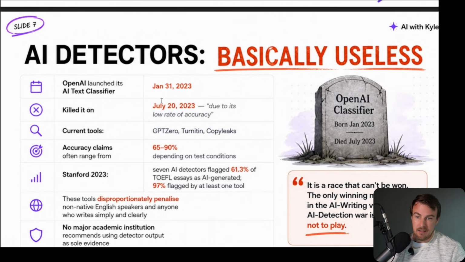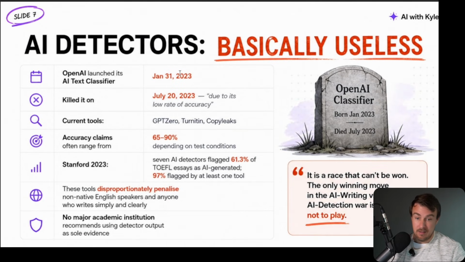AI detectors. I think it is worth talking about these because I see them popping up all of the time, especially people spamming in my comments on social media. Oh, you should use Turnitin, or you should use Copyleaks, or whatever the new one's called. They don't work. They're trash. They have been proven again and again and again not to work.